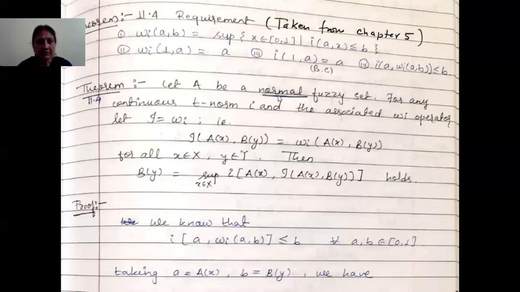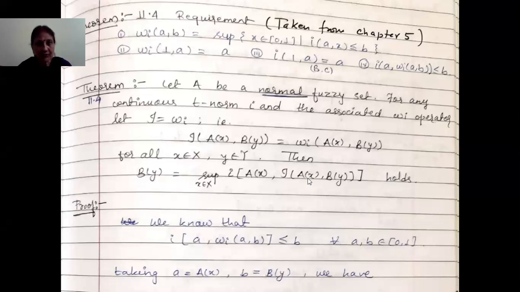So let A be a normal fuzzy set. For any continuous T-norm I and the associated omega I operator, let I is equal to omega I. That means I(A(x), B(y)) is equal to omega I (A(x), B(y)) for all x belonging to X and y belonging to Y. Then we have to prove that B(y) is equal to supremum over x of I(A(x), omega I (A(x), B(y))) holds.